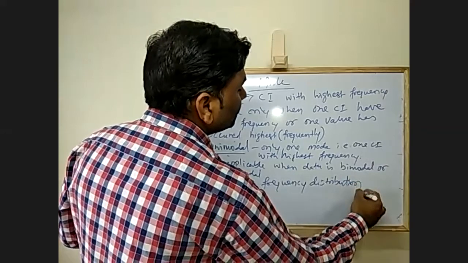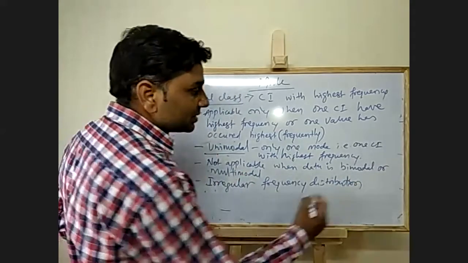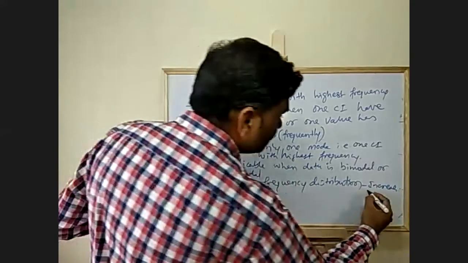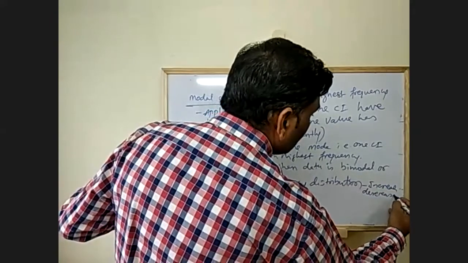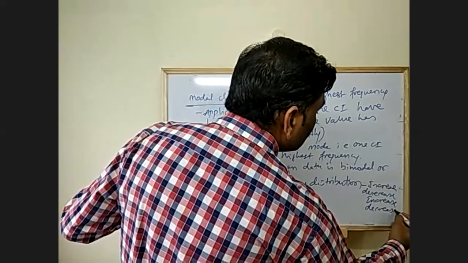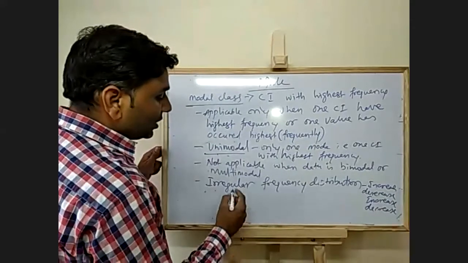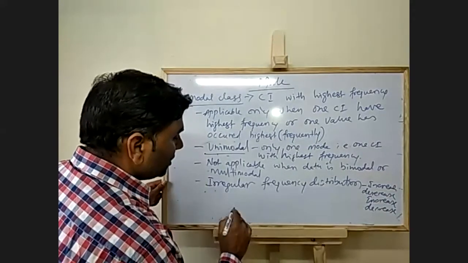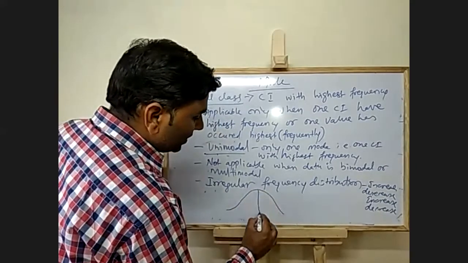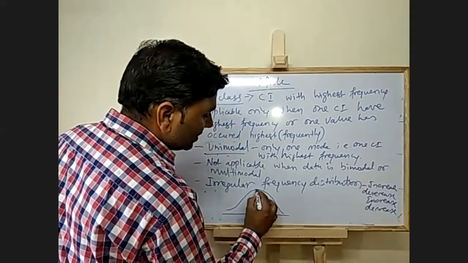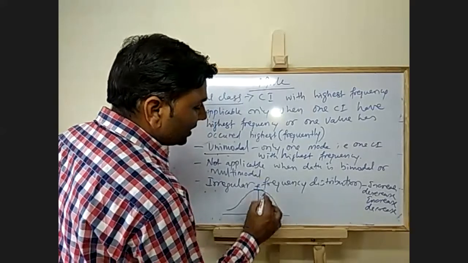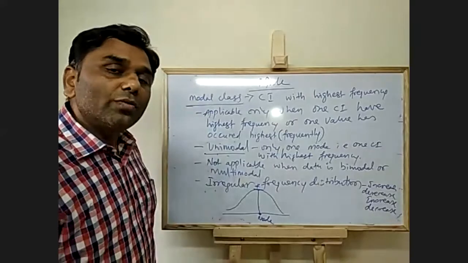Irregular frequency distribution means the frequency increases, decreases, again increases, again decreases. If you have class intervals, your frequency should increase and then decrease. So this is your highest frequency and this is your mode. Then only you will be able to find the mode.